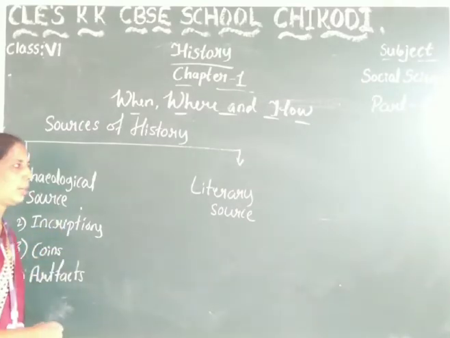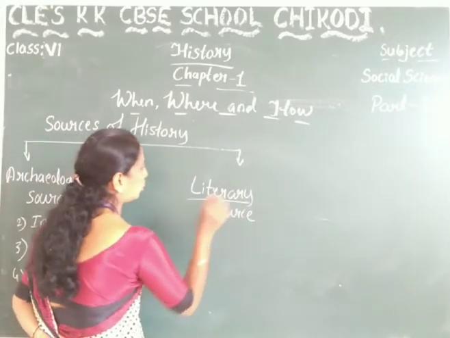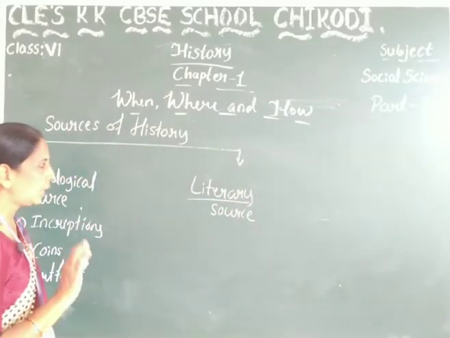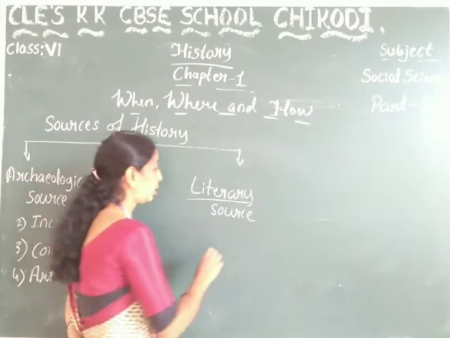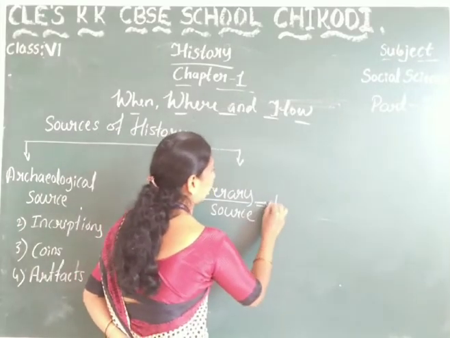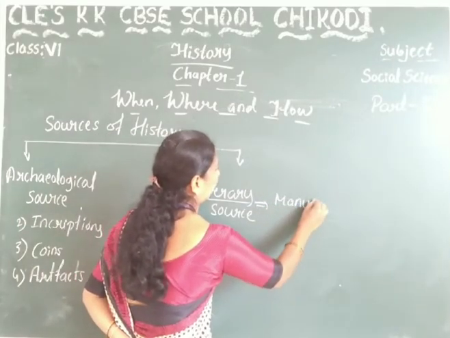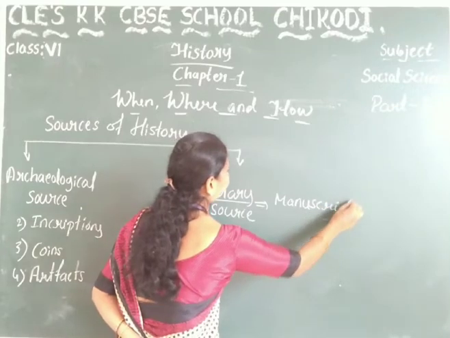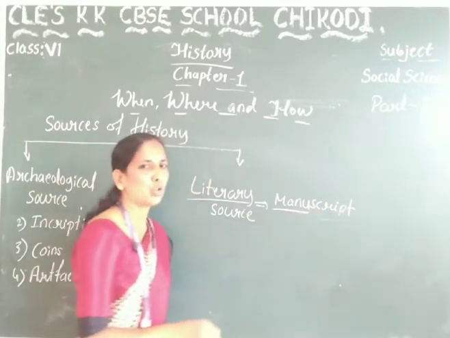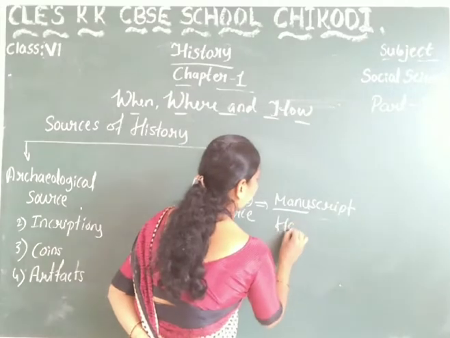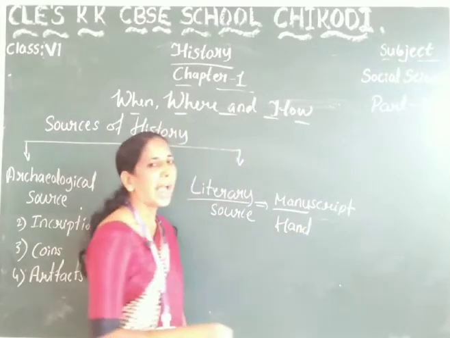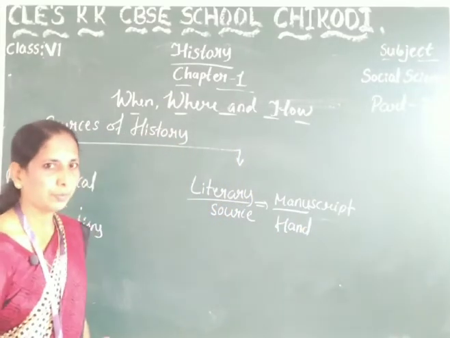The next one is the literary source. Literary means manuscript. Manu means hand, so it is the handwritten script.